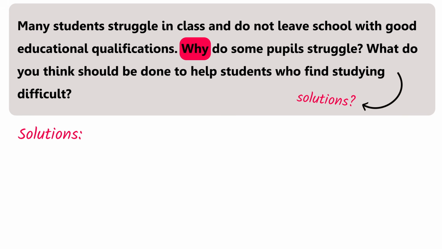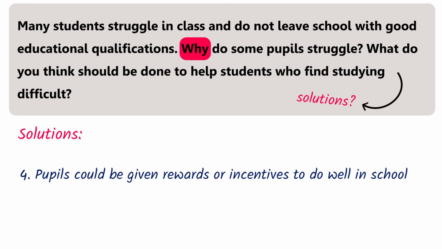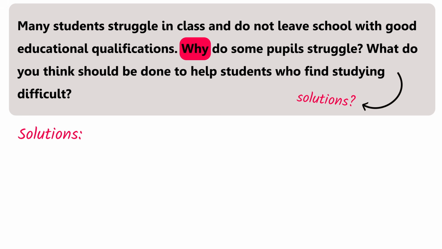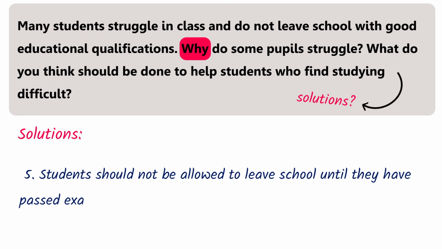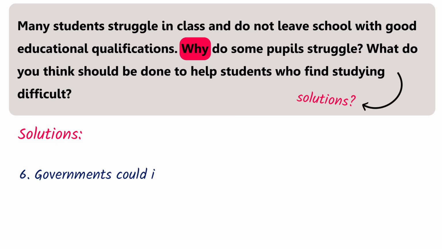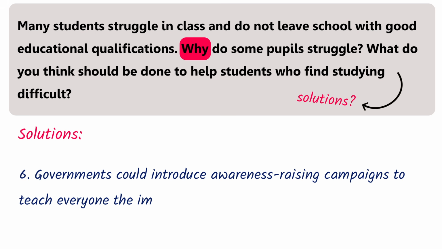Another solution is related to pupils or students. Pupils could be given rewards or incentives to do well in school, and students should not be allowed to leave school until they have passed exams in basic skills. And also governments could introduce awareness-raising campaigns to teach everyone the importance of doing well at school.